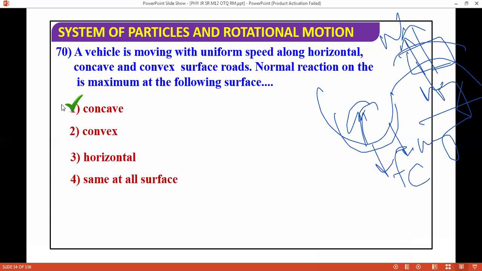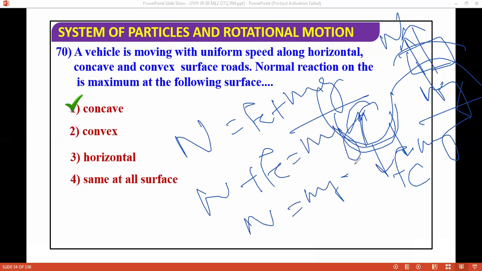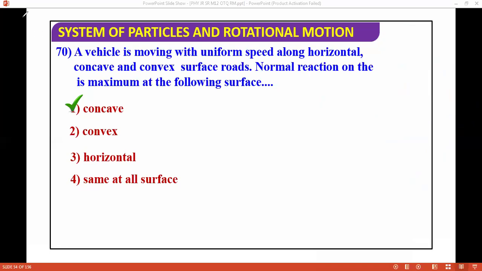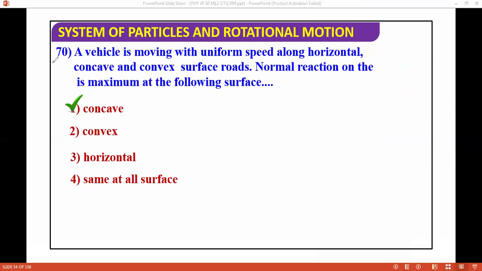If you see, the normal is maximum on the concave surface. Why? Because here normal is the sum of centrifugal force plus mg. But what is happening here? Normal plus centrifugal force equals mg. So normal is mg minus centrifugal force. That's why on the convex surface, normal will be less. That's why it goes out of the road or out of position.